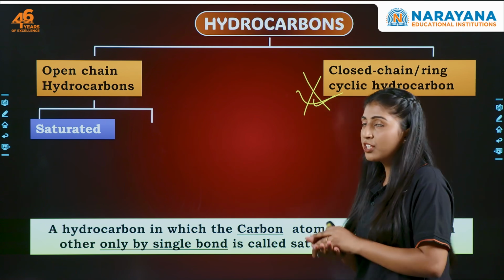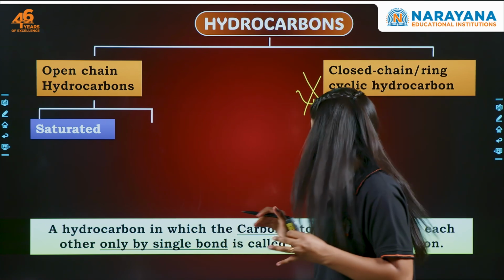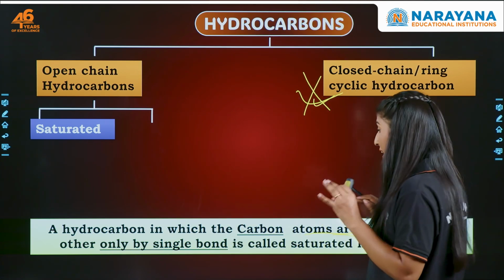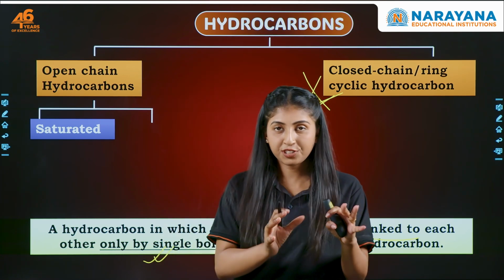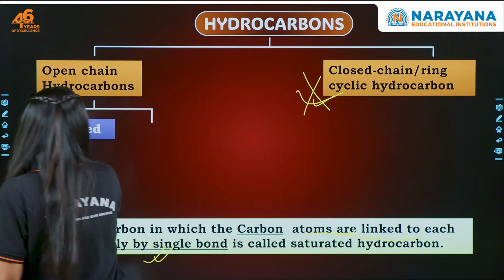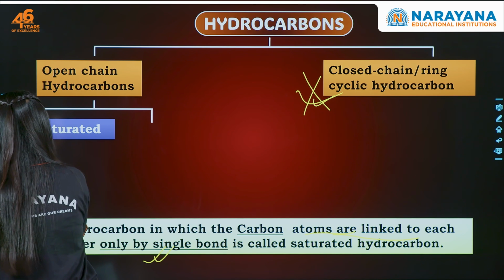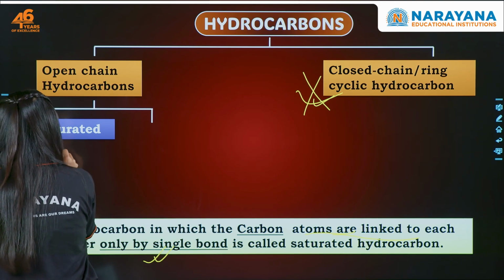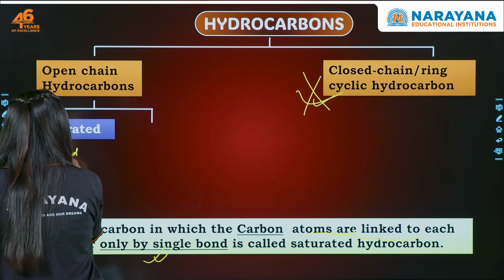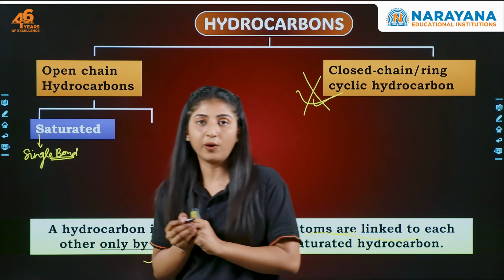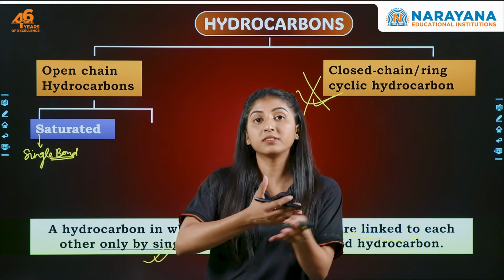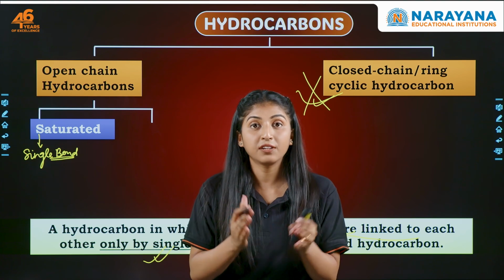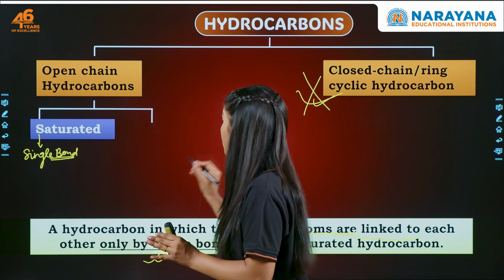So saturated compounds are those in which carbon atoms are linked with each other only by a single bond. Saturation means S for saturation, S for single bond. How will you remember? S for saturation, S for single bond, right? So saturated hydrocarbons are those in which the carbon atoms are linked together with single bonds.